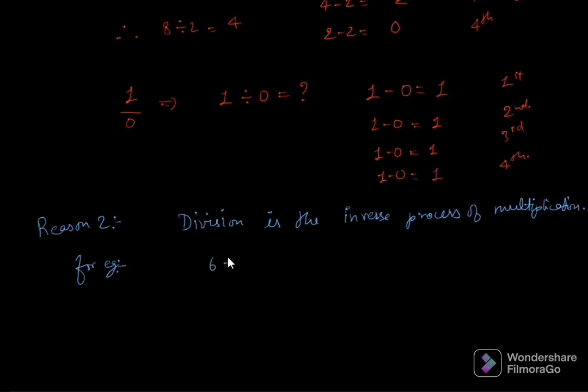For example, 6 divided by 2 we know is 3, because 3 twos is 6. So 2 into 3 will be equal to 6, right? So 6 divided by 2 is 3, therefore 2 into 3 will be 6. Or in general, if any number A is divided by number B so that the quotient is C, then according to this rule B into C should be equal to A, isn't it? Therefore,